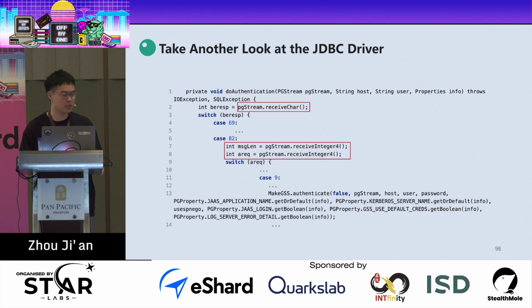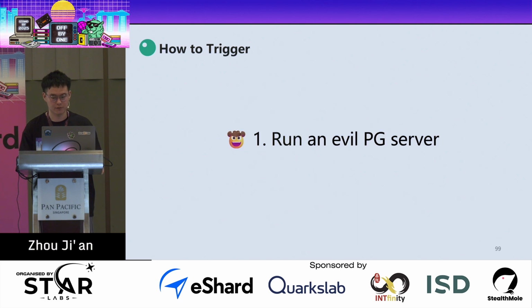If we take another look at the JDBC driver, you can see that the client responds differently based on the payload returned by the server. So we just need to return some carefully crafted payload to the client, and the client will follow the instruction and use JAAS API authentication.